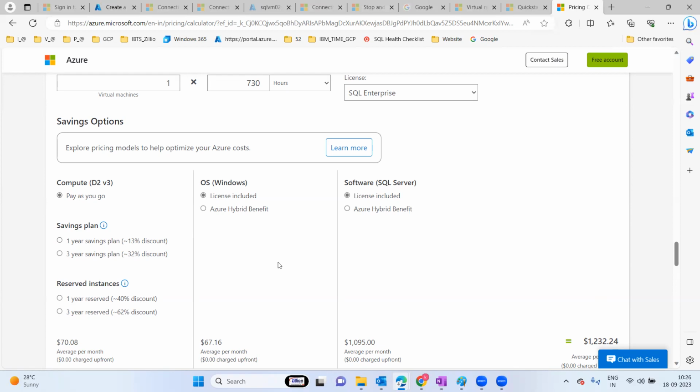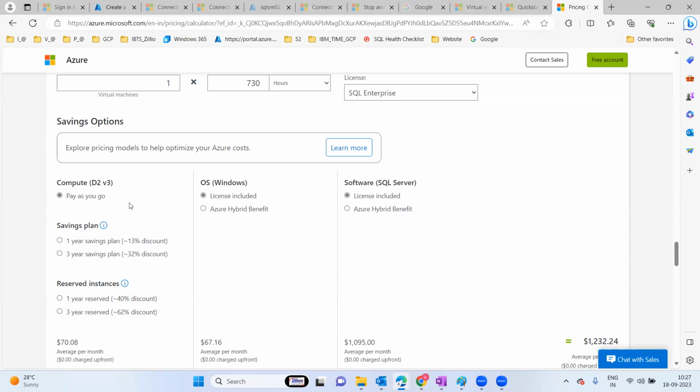Then it is used without existing licenses, basically by some startup companies and some medium level organizations. They want to do some R&D and take up a new project here. So they are least bothered about taking up the licensing and maintaining it, right? So they will go for the pay as you go method. They don't want to go and separately purchase the OS license and the SQL license. That is that scenario.